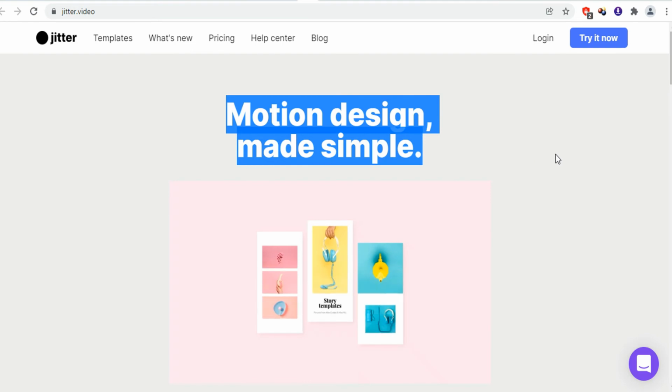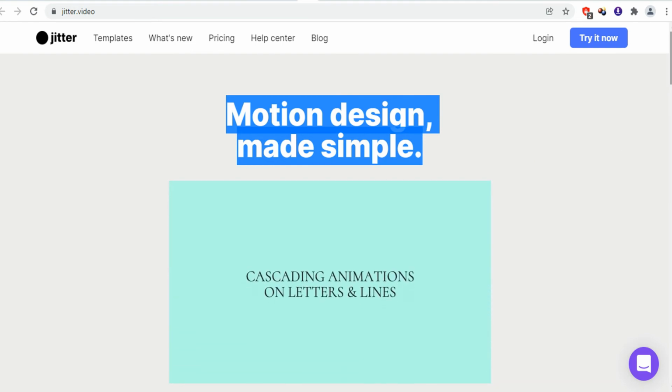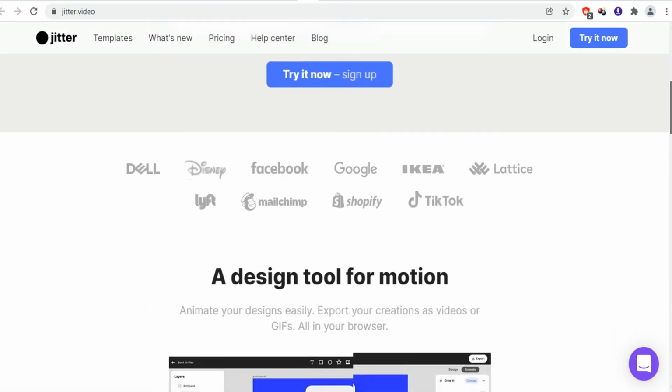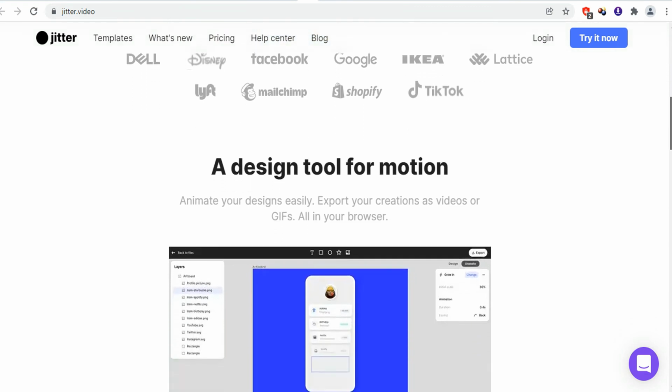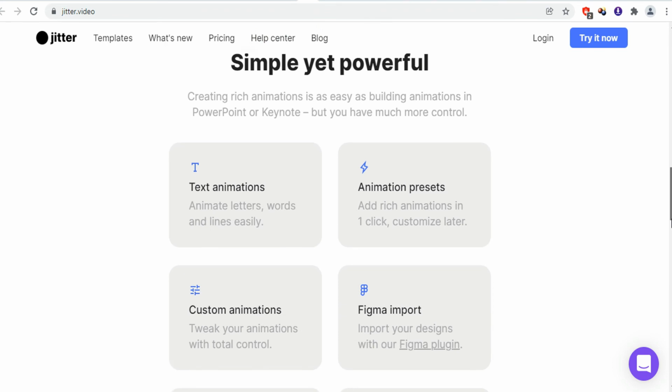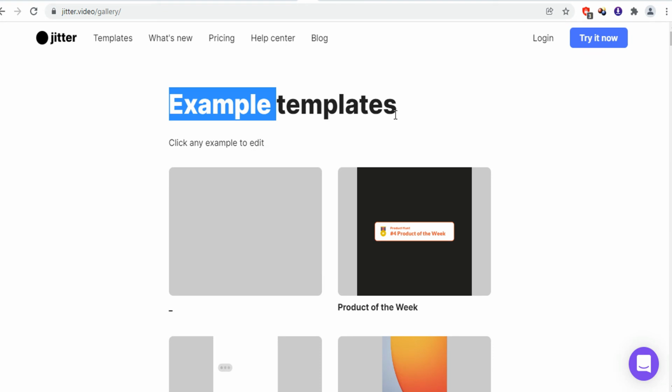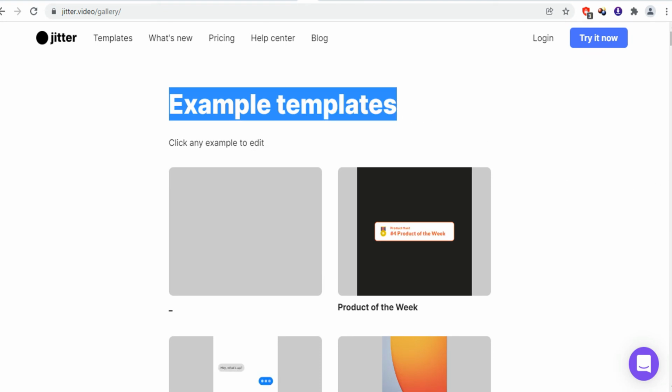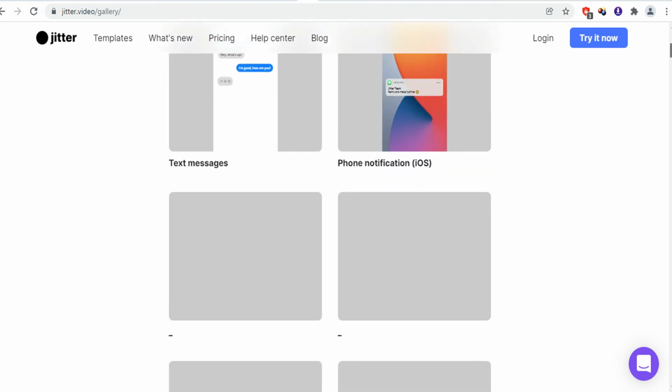The next website in our list is jitter.video. With this website, you can make custom motion graphics. You can simply make motion designs for free. Just select the template which you like and start editing. So first of all, you need to create an account and then you can do editing. You can animate your design easily. Then after that, you can export your creations as videos or GIFs.